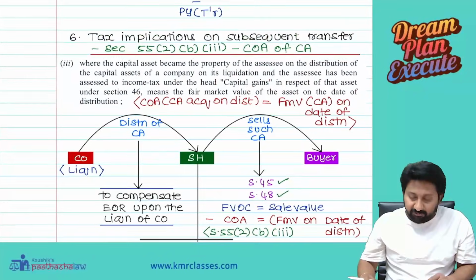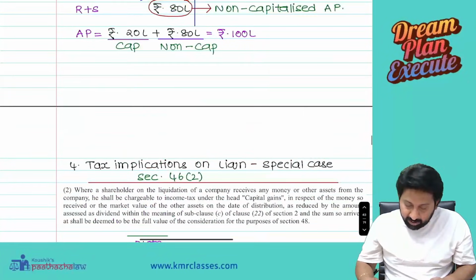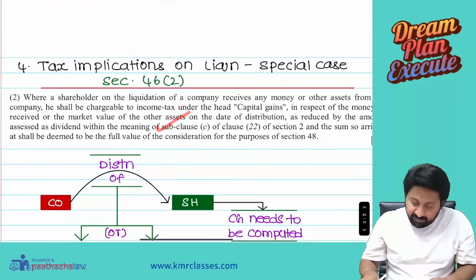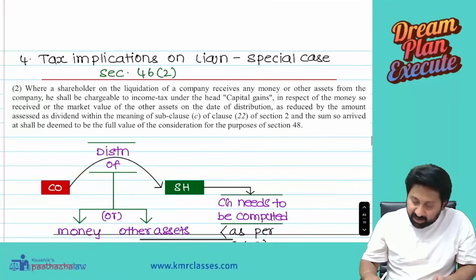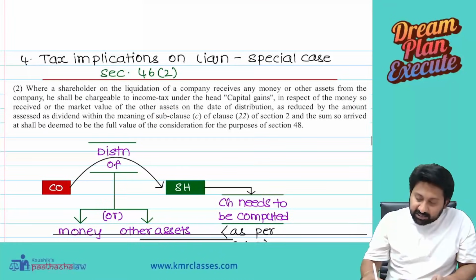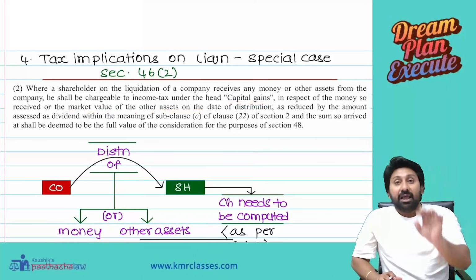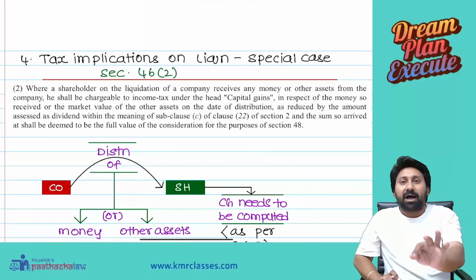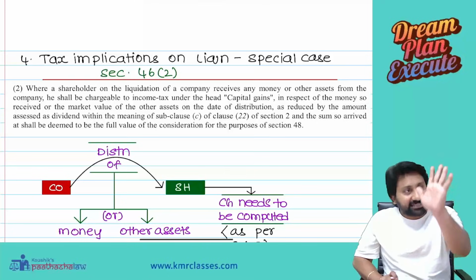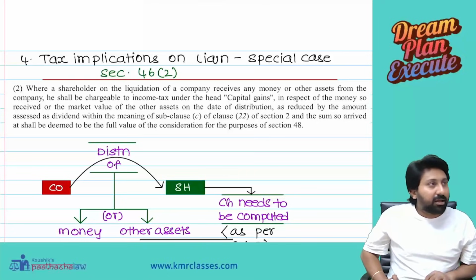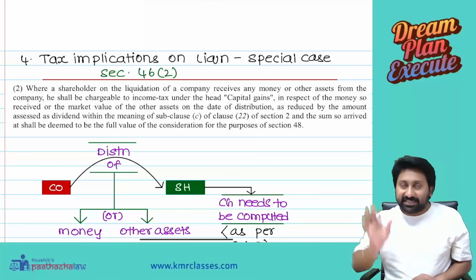Okay, under 46, what does it mean? Under 46(2), where a shareholder on liquidation receives any money or other assets from the company, he shall be chargeable under the head capital gain in respect of the money so received and the market value of other assets. I could not compute the market value of the assets.